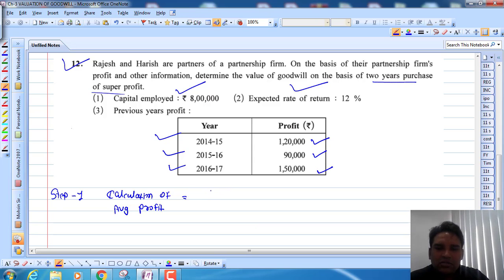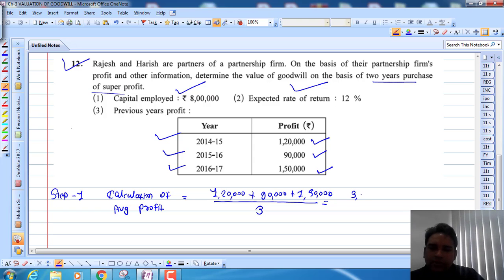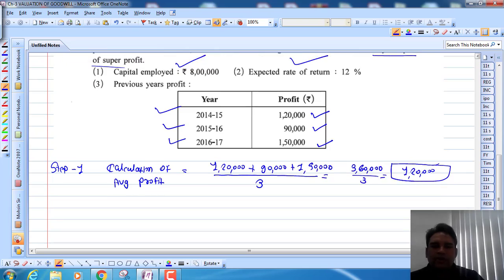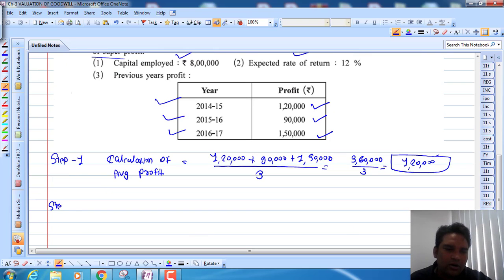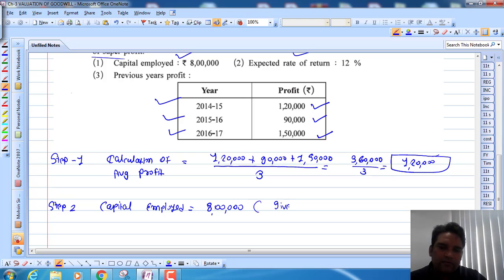So 1,20,000 plus 90,000 plus 1,50,000, right, divided by 3. So if you take the total 3,60,000 divided by 3, so 1,20,000 is my average profit. So now step number 1 is complete. Step number 2, capital employed. We have to find capital employed, but it is ready, it is given in the question. So capital employed, right, 8 lakhs, given in the question.